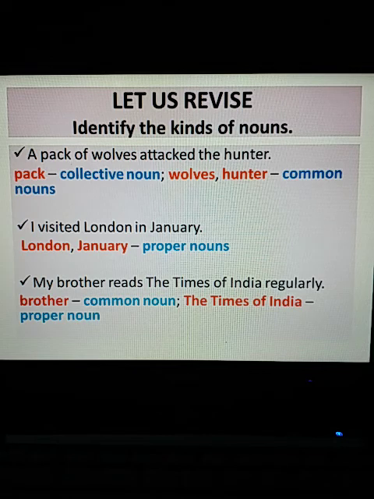Some of you must be getting it at home also. Remember, we get NIE at school. Yes, some of you, or rather, you will be getting this year from class 4, that the Times of India is a particular name given to a newspaper, right? So that is why it is a proper noun.